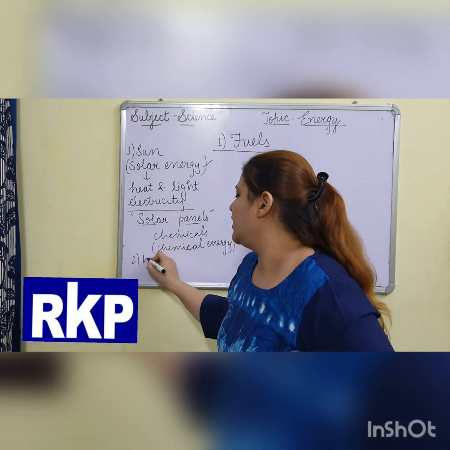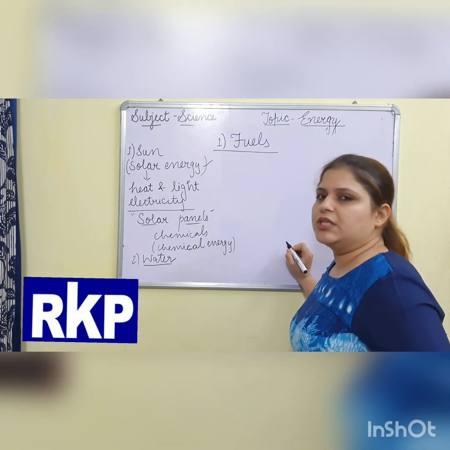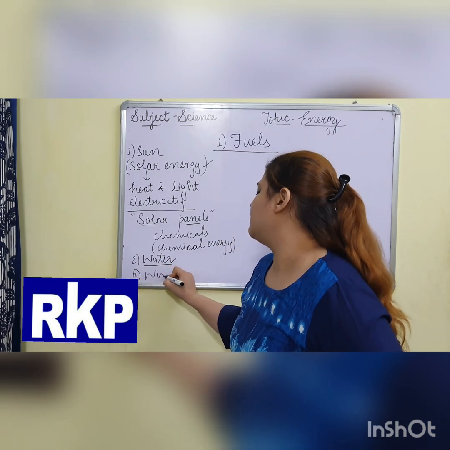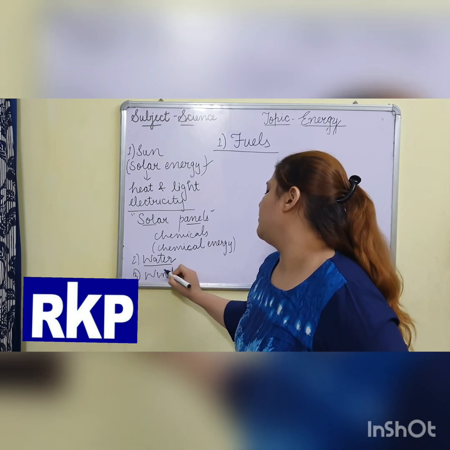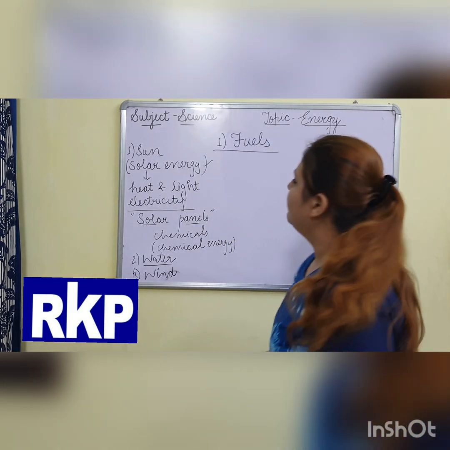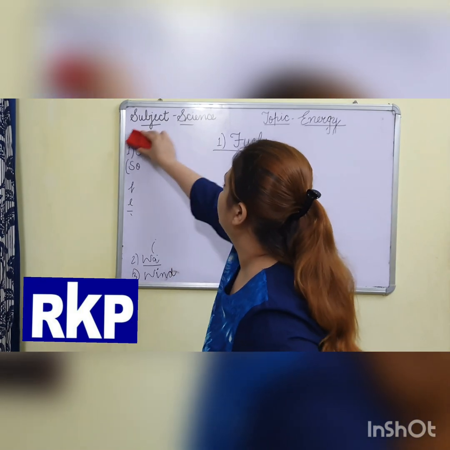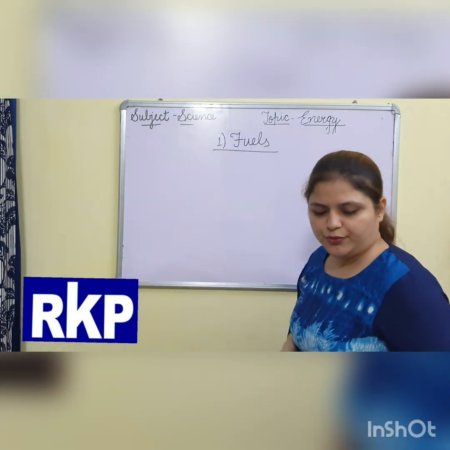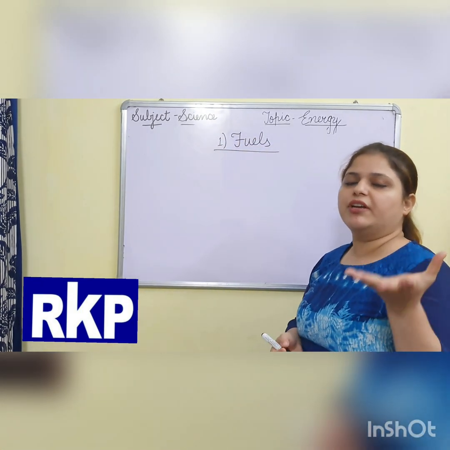Then we have done water energy, which is also known as hydro energy, which is used to produce electricity, and that electricity is known as hydroelectricity. Then we have done wind energy, which is used to run machines or to produce electricity. Clear? So these three sources of energy we have done in the previous video. Now we will do three more forms of energy in this video. Not sources of energy: sources means from where we get energy.